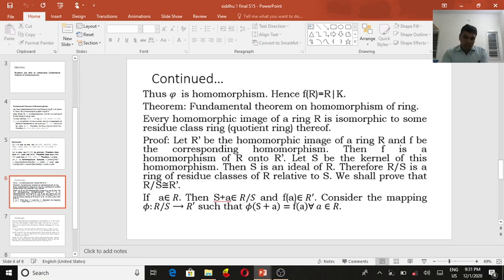So R over S has elements of the form S plus a and S plus b. First, f of a is an element of R dash. Now consider the mapping pi from R over S to R dash. So take pi of S plus a. What is pi of S plus a? It is f of a, for all a belonging to R.